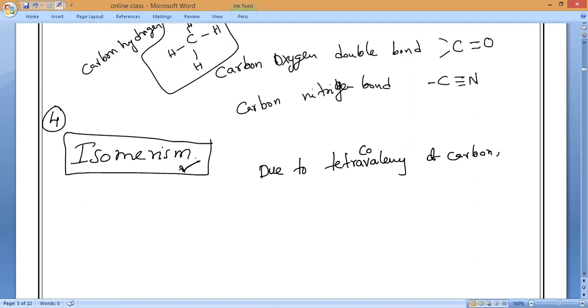That property of carbon extends to a great extent. That is why it becomes versatile and makes carbon always unique from other compounds.